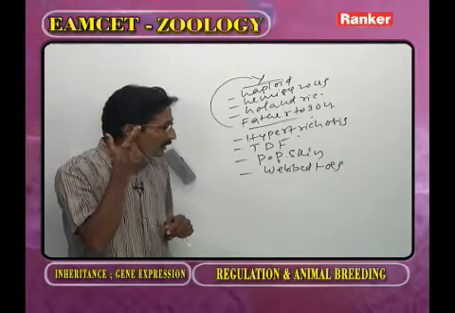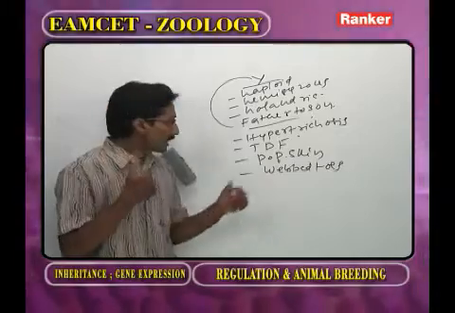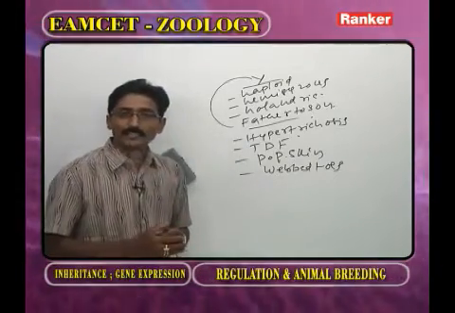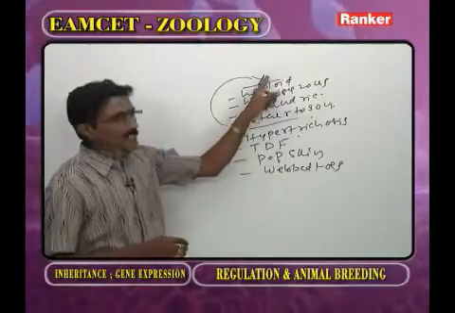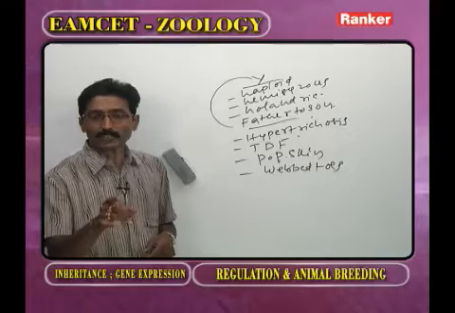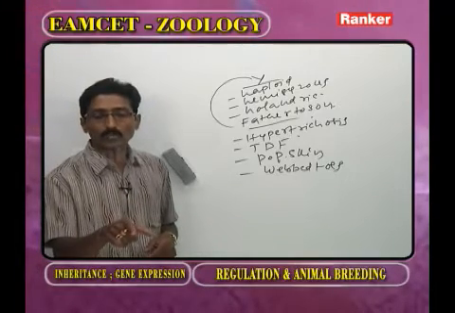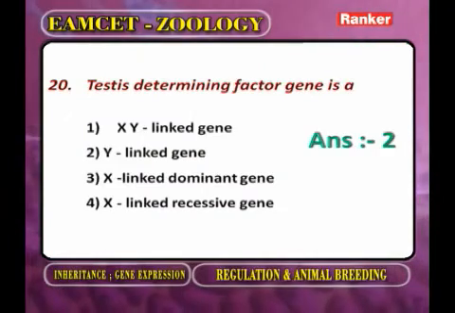Now you observe, I am also having hairs on my external ear. It is hypertrichosis. It is a character, but not a disease. So, for all these characters, the genes are present on the Y chromosome. Now here, the testis determining factor gene is present on which chromosome? Y chromosome. So, the answer is that. Now the next question.